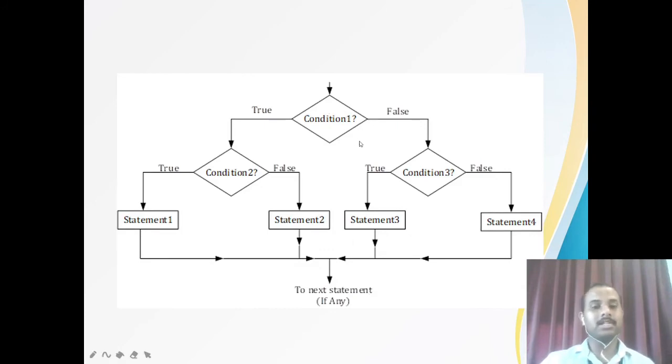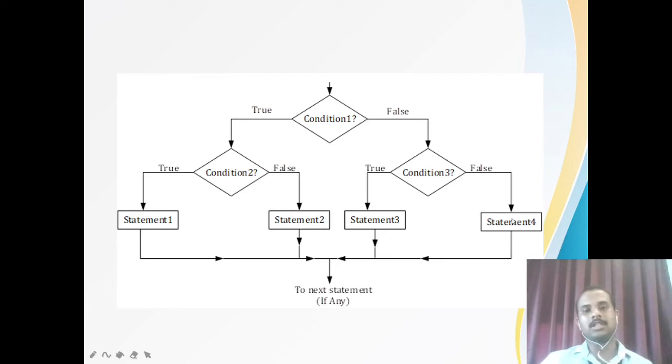So if condition 1 is true, then it will go to condition 2. So in one condition you are going to have another condition. If this is true, then statement 1 will get executed. But if this is false, then statement 2 will get executed. In the same manner, you can have a condition inside the false block also. So for example, here if condition 1 is false, then I can have condition 3. So I'll check condition 3 now. If it is true, then I can go to statement 3. And if it is false, then I can go to statement 4.